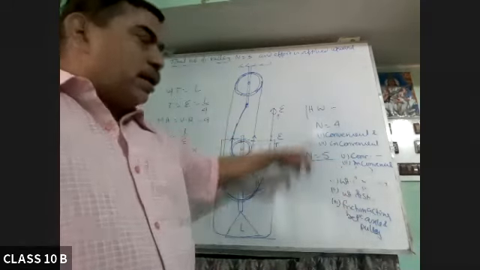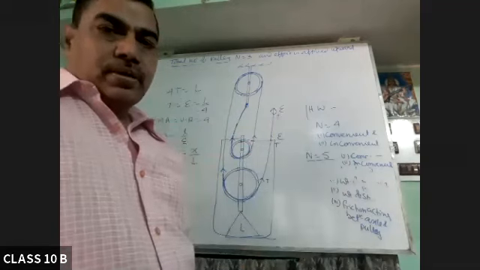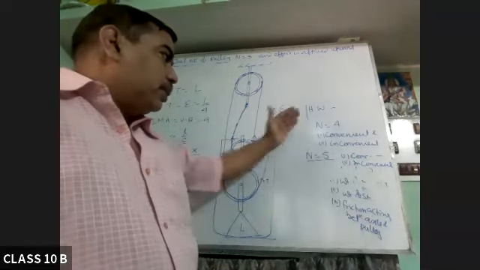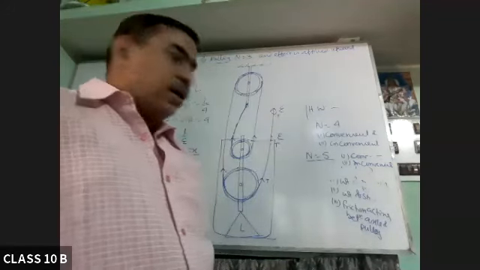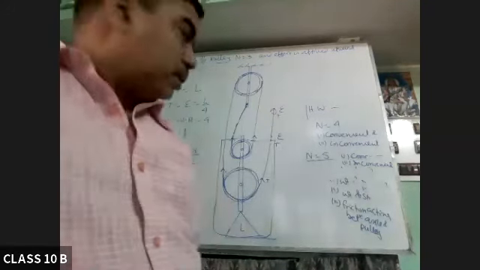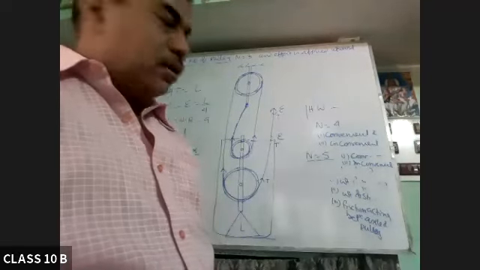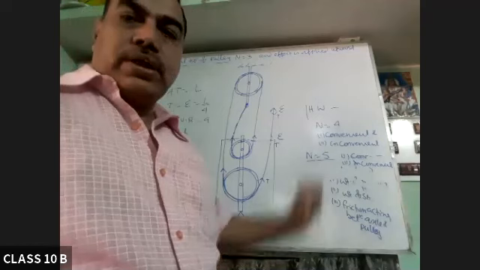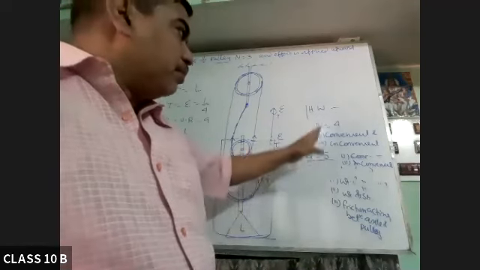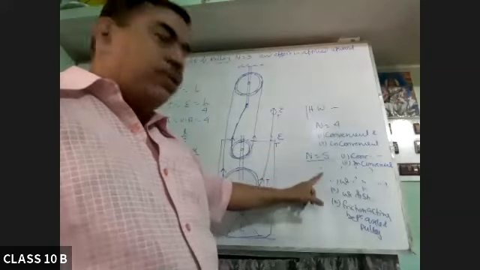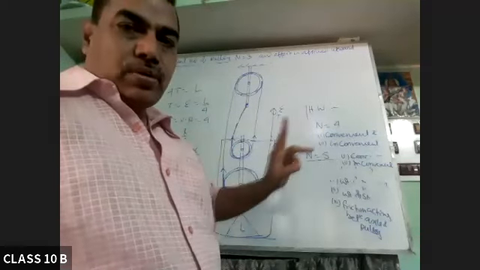So draw the diagram of these two. And after drawing, you can send on my WhatsApp or in the group WhatsApp you send. So on the group WhatsApp, you can send your diagrams, all 4 diagrams will be there. Total number of pulleys 4, 2 cases. Total number of pulleys 5, 2 cases.